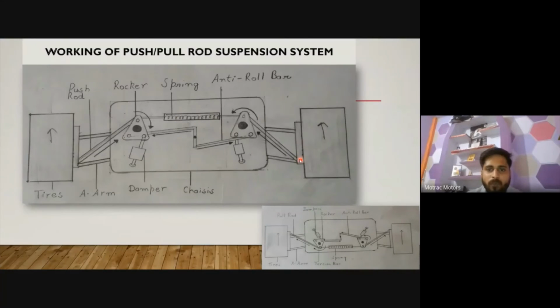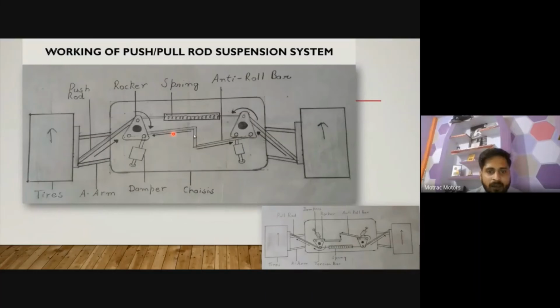So this is my push rod suspension. It works by pushing this damper, or this spring-damper assembly, in the middle part. The same will happen on this side. If any stone or any object comes, the wheel will go upside and start to put force on the upper side of the rocker arm, and it will start to push this assembly. So it is a push rod suspension.